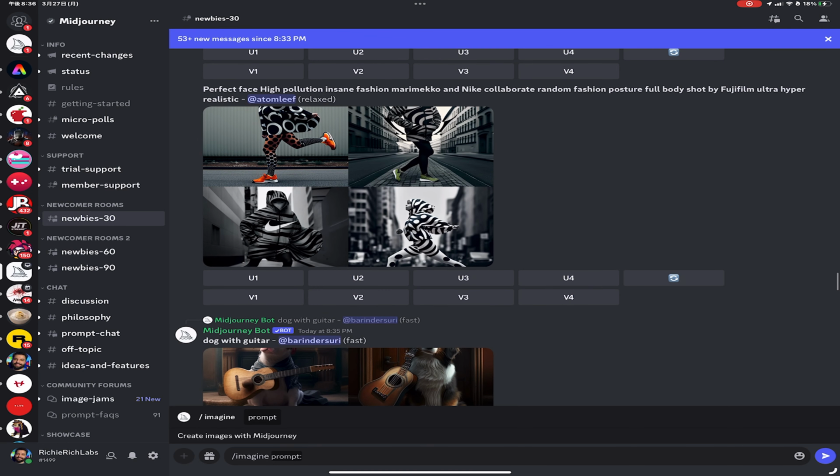Now it's time to join a chat room or a group where you'll be able to input text so you can create this stuff. At first, don't panic. You'll see a lot of images scrolling up and down, but be patient and go into one of these newbie chat rooms where you can learn the ropes and get comfortable with the AI generation process alongside all the people using that room too.